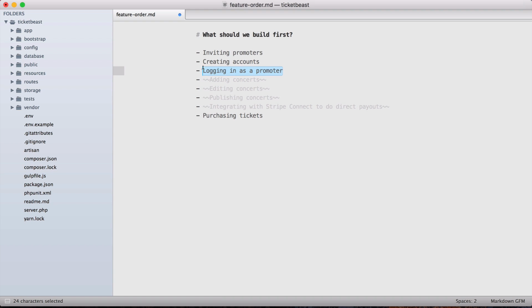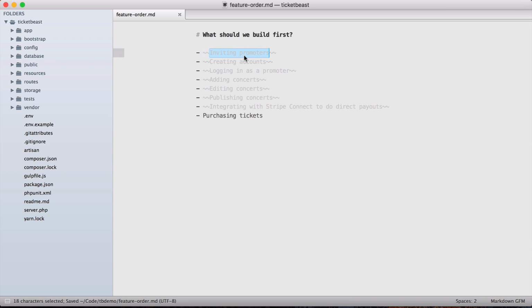Now, what about logging in as a promoter? Well, since we've been able to eliminate all the things that a promoter actually needs to be able to do in the system, we don't need to allow logging in as a promoter to get started, which means we also don't need to allow promoters to create accounts, which means we also don't have to worry about creating a whole sophisticated system for generating invitations to send to promoters that they can accept and stuff like that.